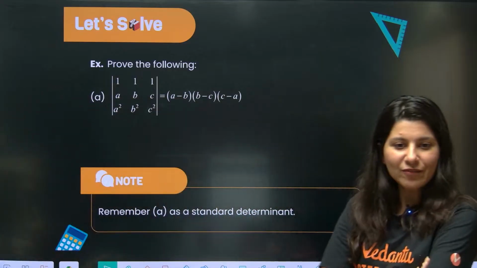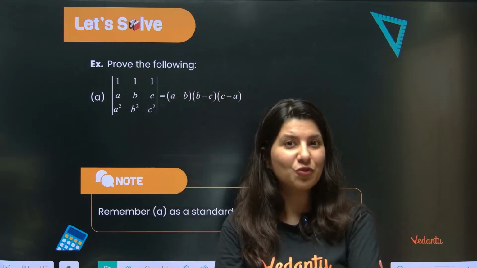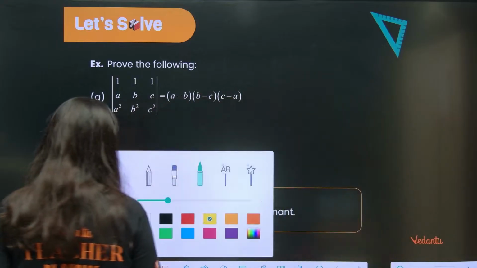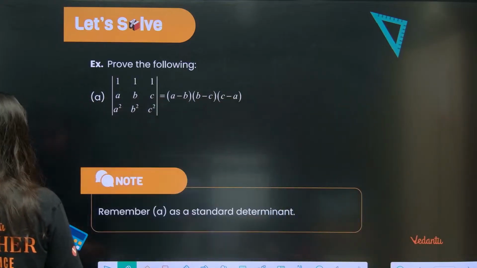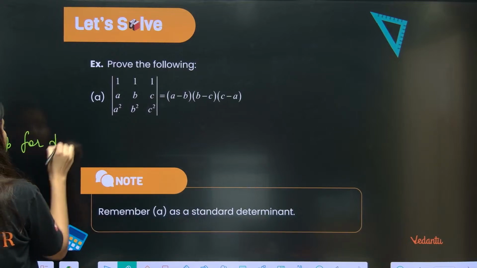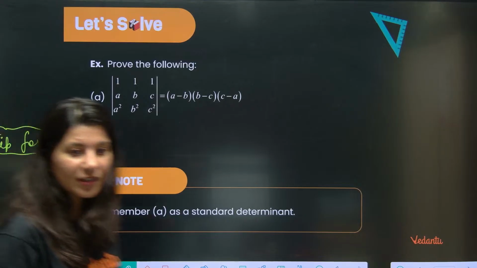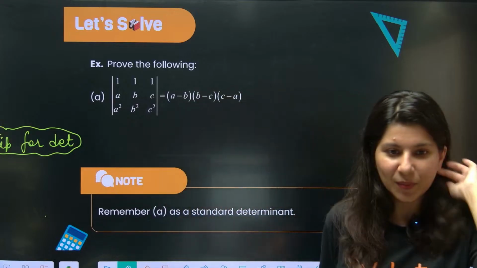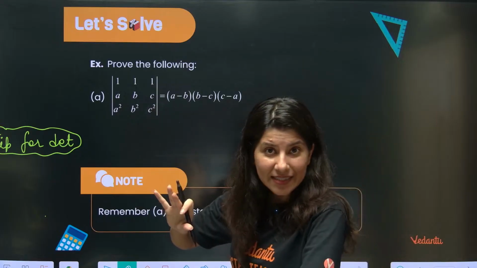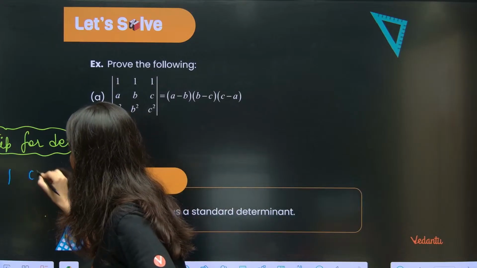So I have told you, who were all there in my last class, by the way, in the last class of determinants, I have told you very clearly one trick, one very important tip for your determinants. Tip for determinants. That tip is that if at all you can create one single 1 and two 0s.